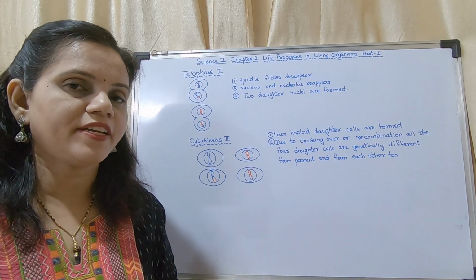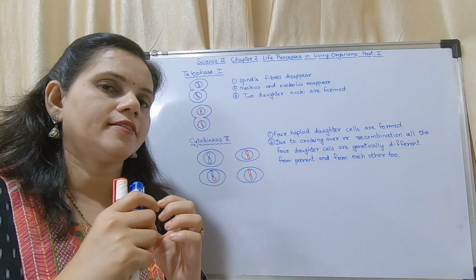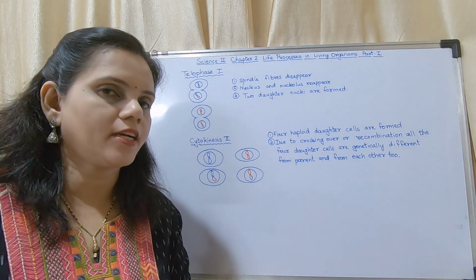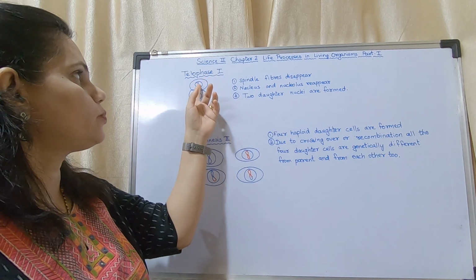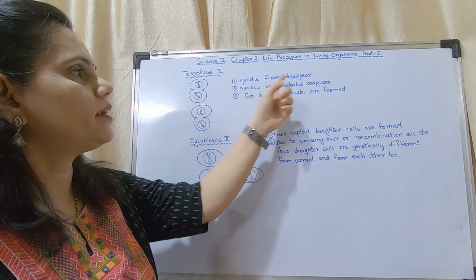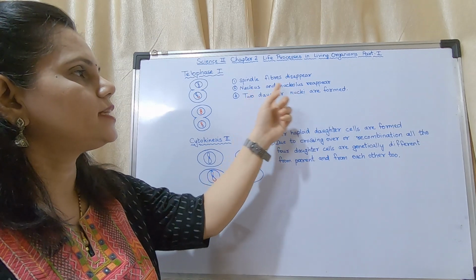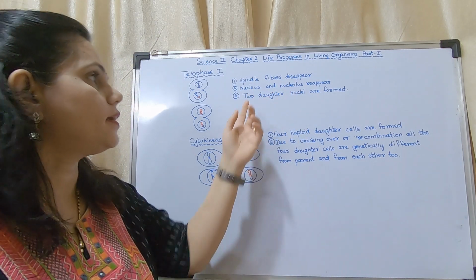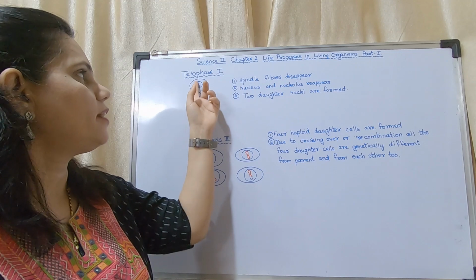Telophase 2. In anaphase 2, what had happened? The sister chromatids got separated, they got pulled apart. In telophase 2, two nuclei are formed and it starts with cytokinesis. Spindle fibers disappear, nucleus and nucleolus reappear. Two daughter nuclei are formed.